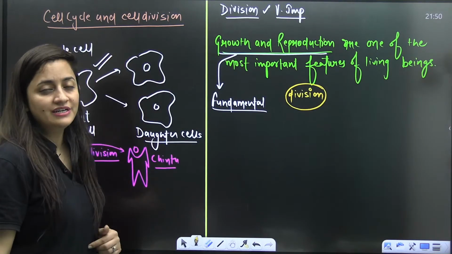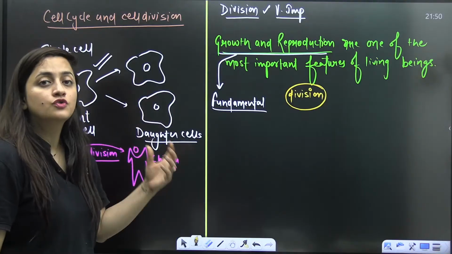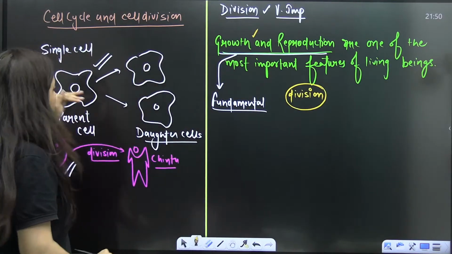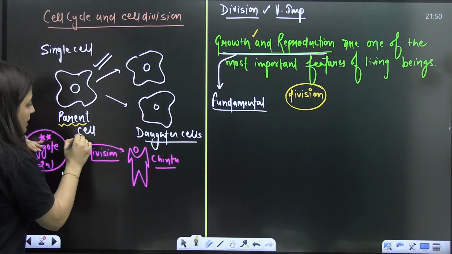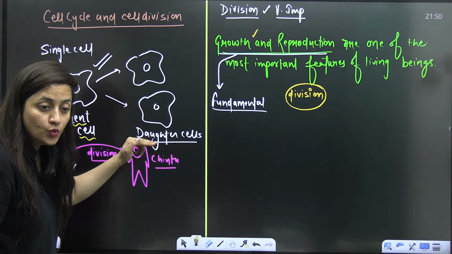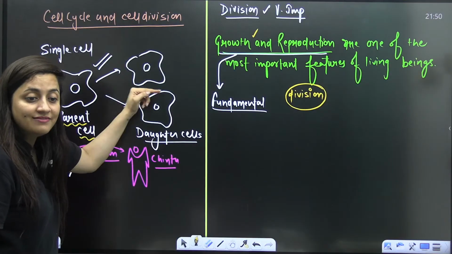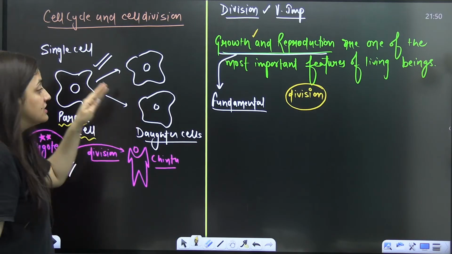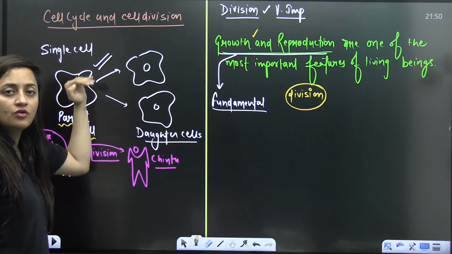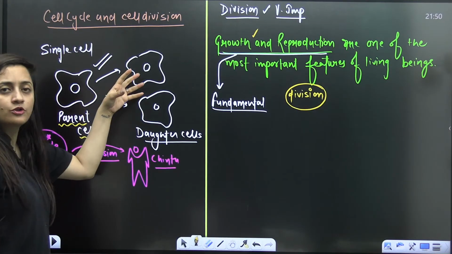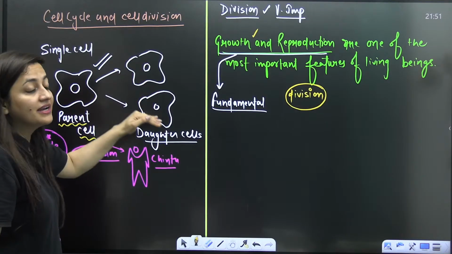You need something known as division for growth and reproduction, especially in the case of unicellular organisms. Look at this unicellular organism: the parent cell, the daughter cell. One cell is dividing into two. A single parent cell is giving me two daughter cells. When it is growing, it shows cytoplasmic growth and then it divides into two.